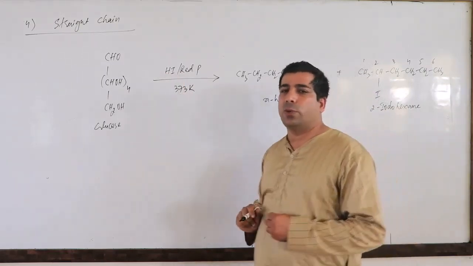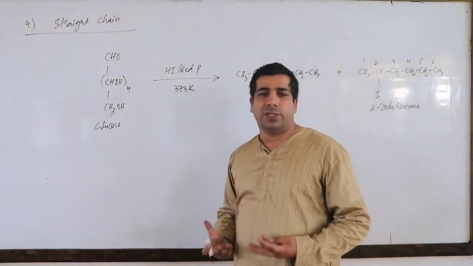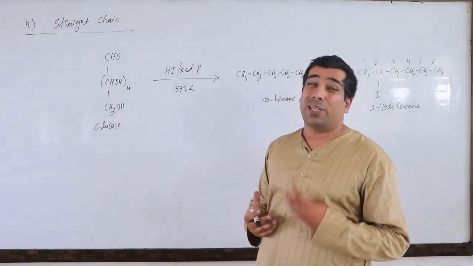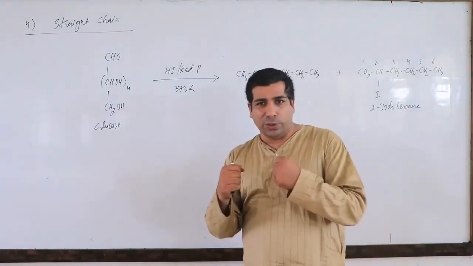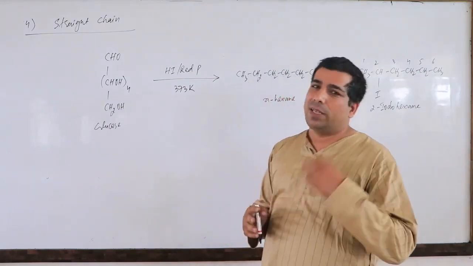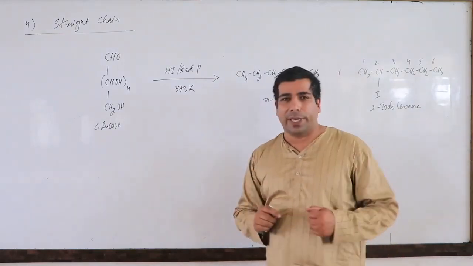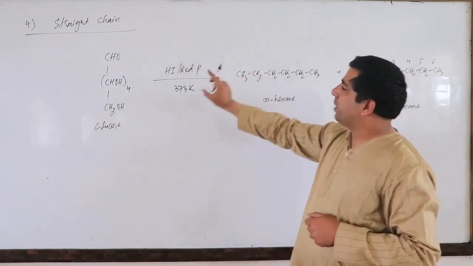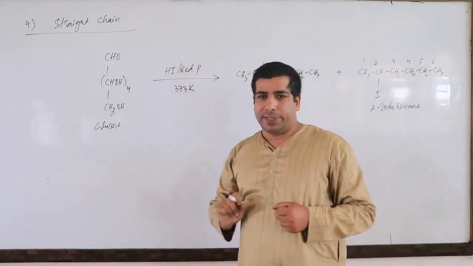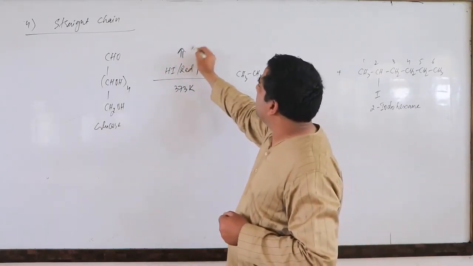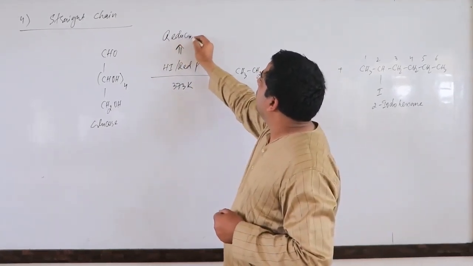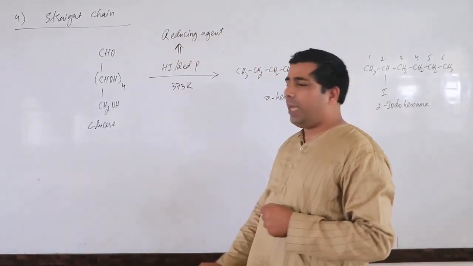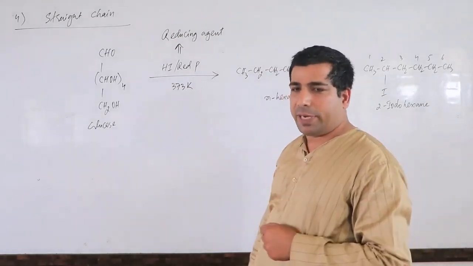I told you yesterday what is the role of temperature. It gives kinetic energy to the molecules, so they reach a level of threshold. Effective collisions, frequency increases, then reactants can change into the product. That we have discussed yesterday. Now what happens in the presence of this particular substance? Remember, this is basically a reducing agent. So what is happening here? Reduction will happen.